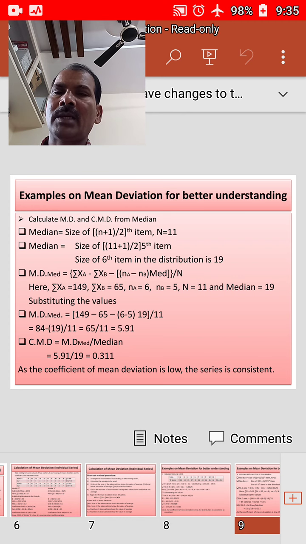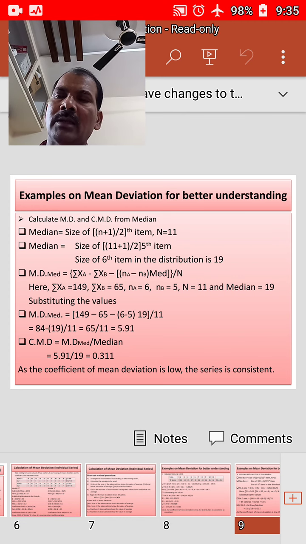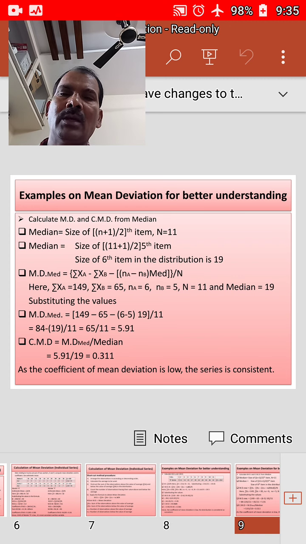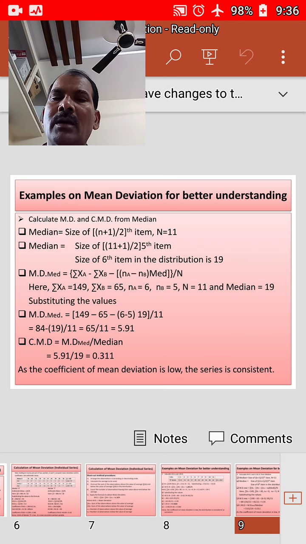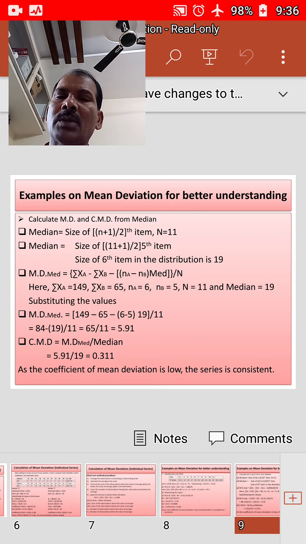Now the formula is used. Mean deviation from median is equal to sigma XA, the sum of the observations above the average value, minus sigma XB, the sum of the observations below the average value, and so on. Sigma XA is 149, sigma XB is 65. The number of observations above the average value is 6, the number below is 5, N is equal to 11, and the median is 19.